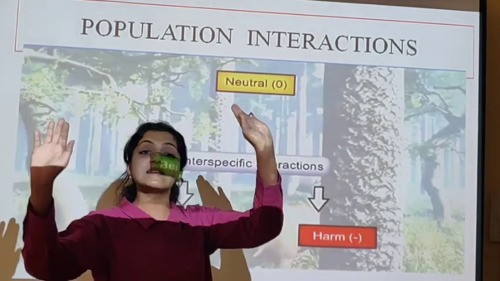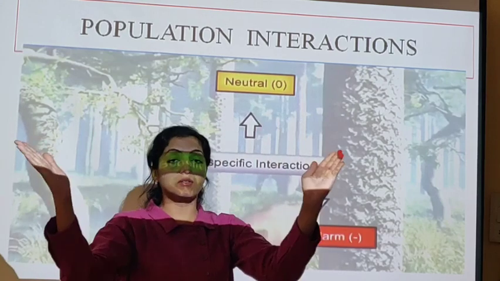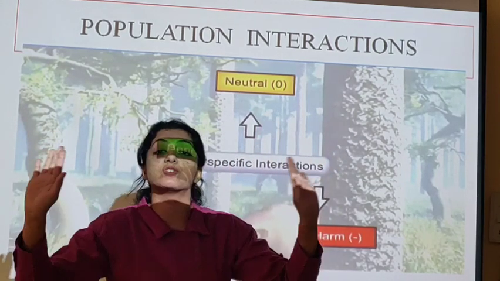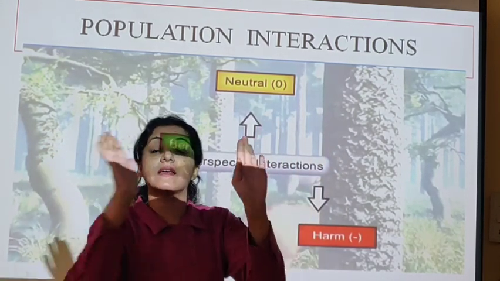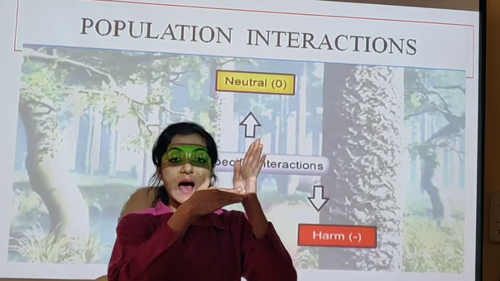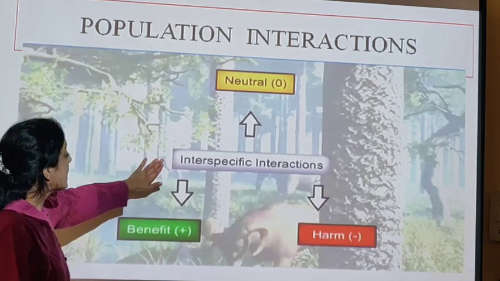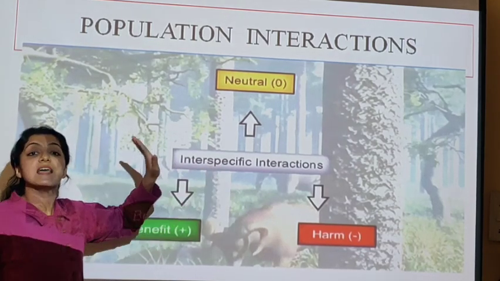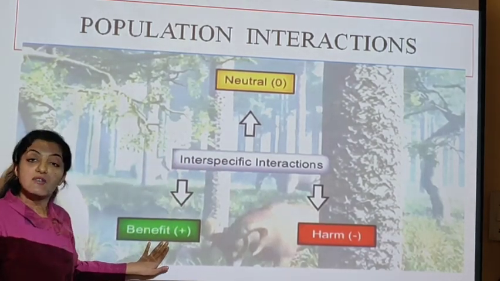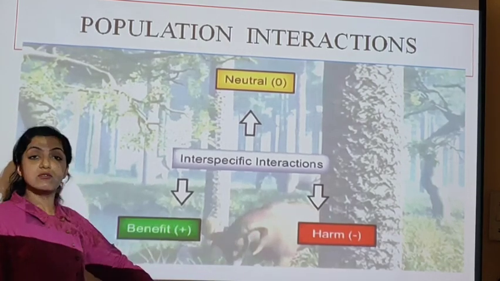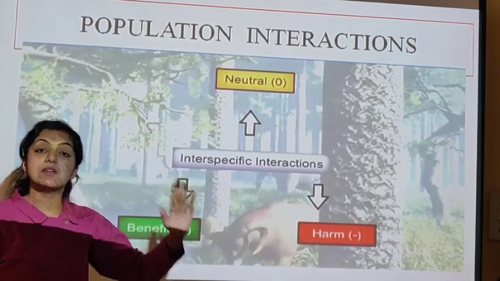They both live in the same community, but they do not have any interaction with each other. Neither they are benefiting nor they are harming. They are going to stay neutral. So interspecific interactions between the species can be one of a beneficial type, two of a harmful type, and three of a neutral type.